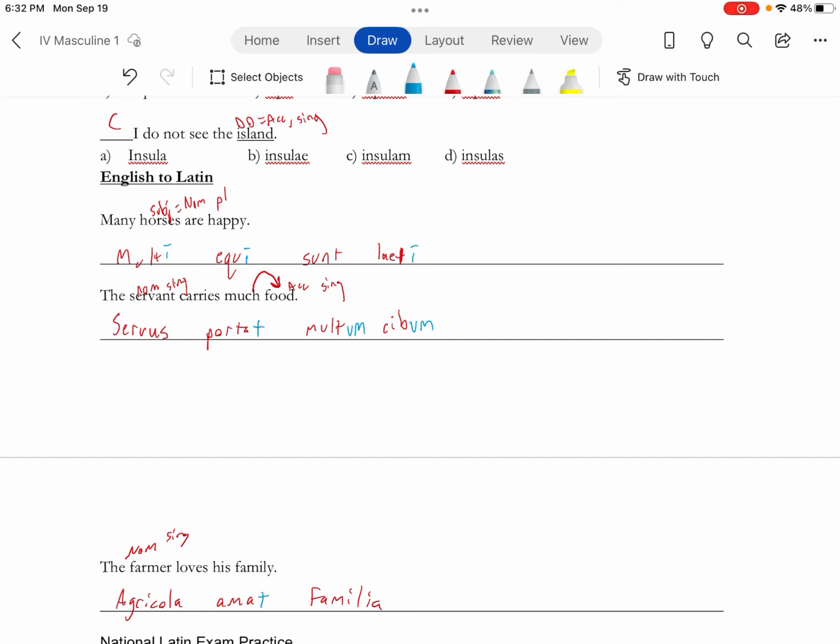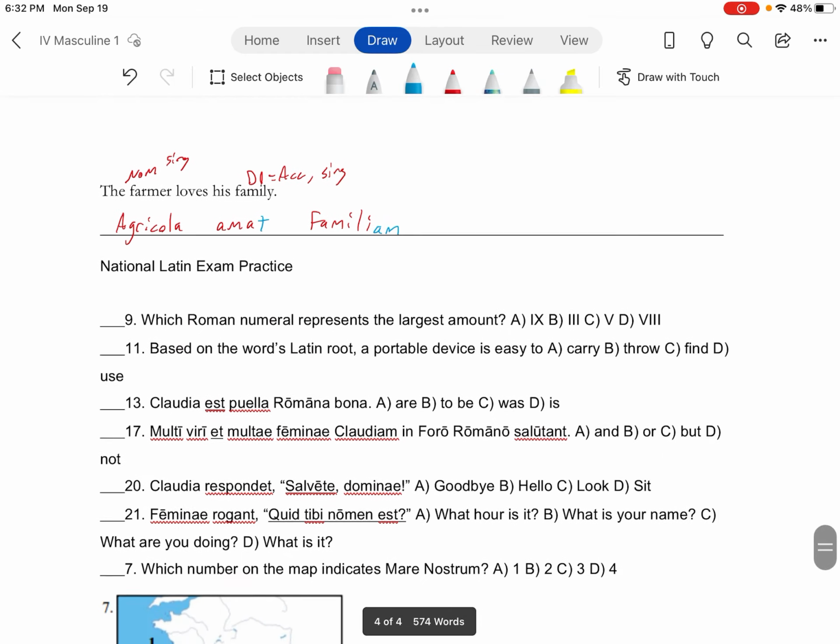Familia is a direct object, so it's accusative and singular. So take away that A and replace it with AM, and we're good there. Now personally, I put the verb at the end, and so would many Romans.